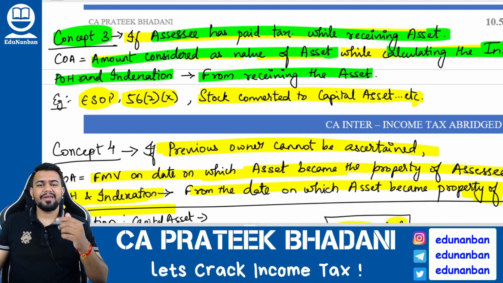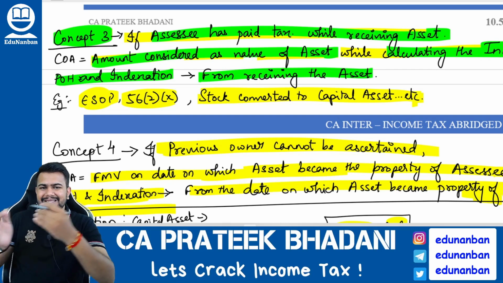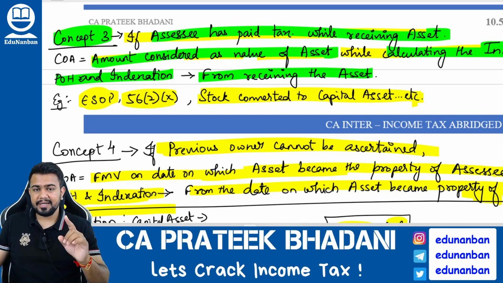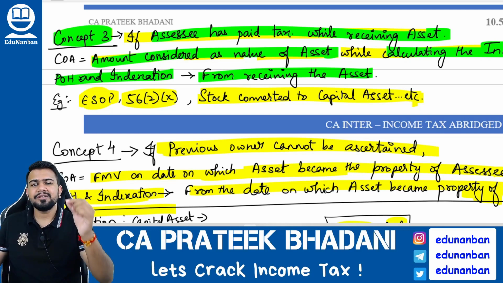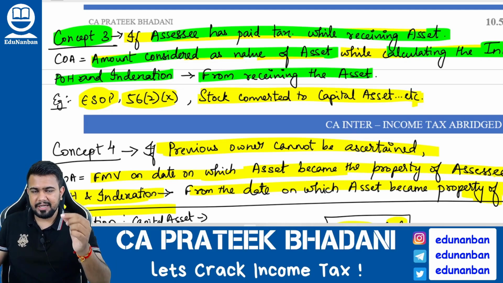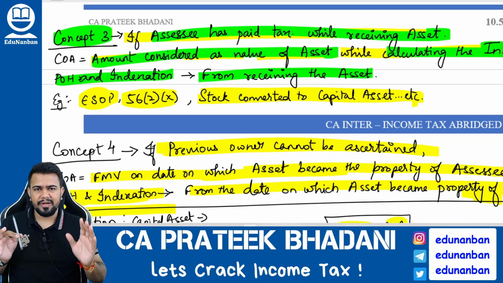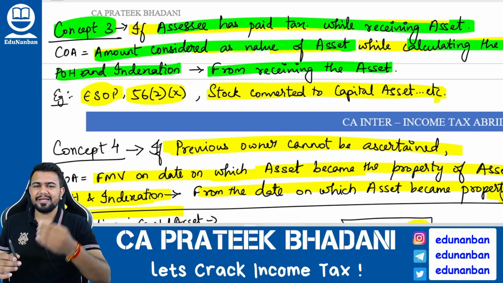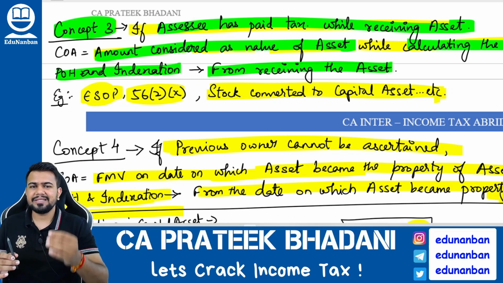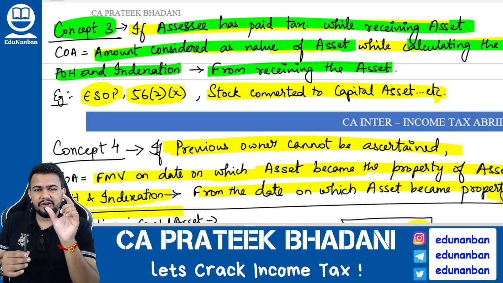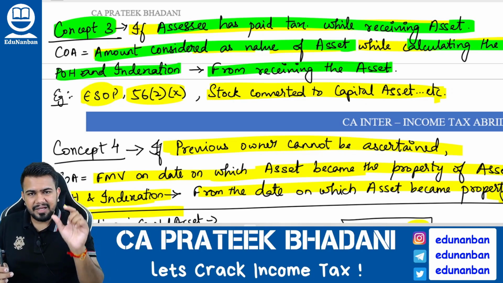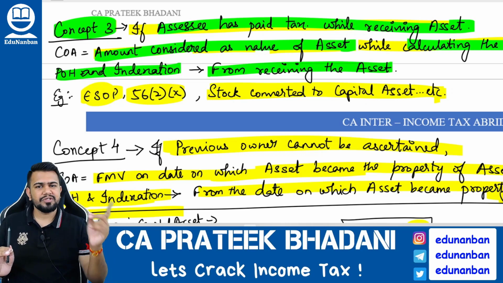So for example, I gave you an example of ESOPs, correct? So when employee is receiving the ESOP, he will pay the tax under salary head of income as perquisites, correct? To calculate the perquisite, what was the fair market value of the shares that was taken will become the cost of acquisition of the shares in the hands of employee for future calculation. Similarly, under 56(2)(x), that is for the gift if it is received for any inadequate consideration or no consideration, the value of the asset considered as fair market value while receiving the asset will become the cost of acquisition of that asset for future calculation.